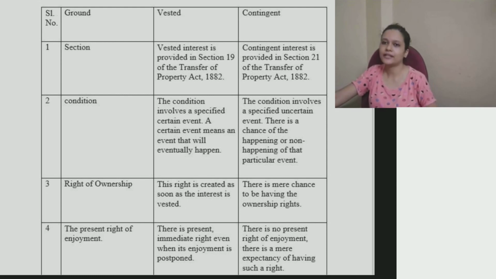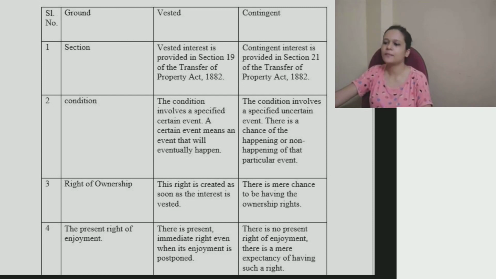Next is right of ownership. This right is created as soon as the interest is vested, right? The moment I say, okay, fine, this property will transfer to you, I sign on the paper and so on, it is vested. You got it. But in case of contingent interest, there is only a chance or a likelihood of having the ownership rights. There is an equal possibility of you getting it or not getting it.